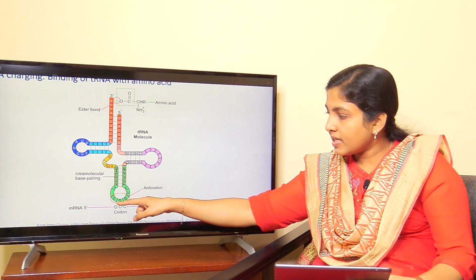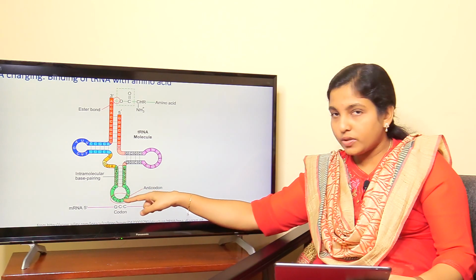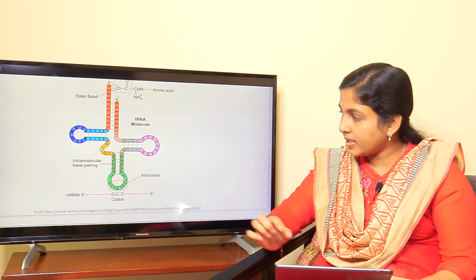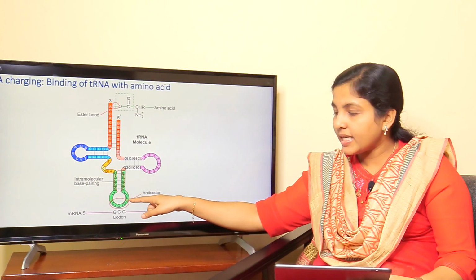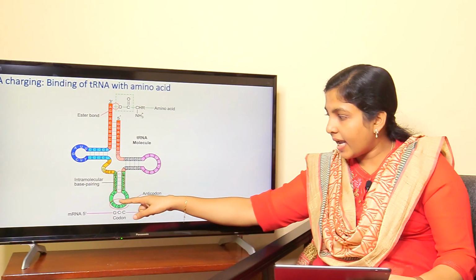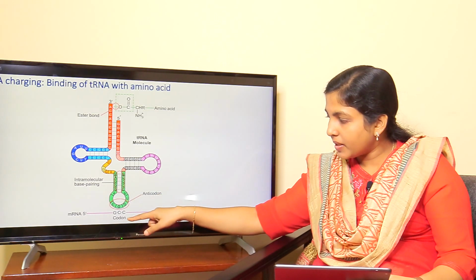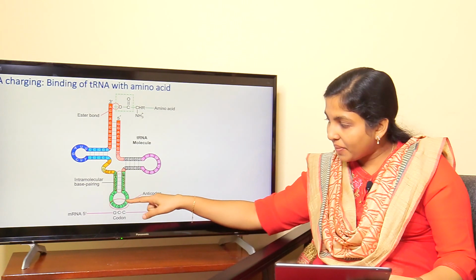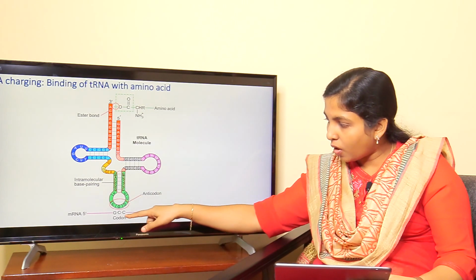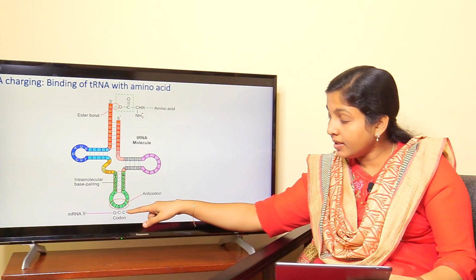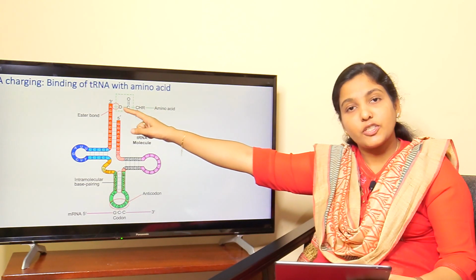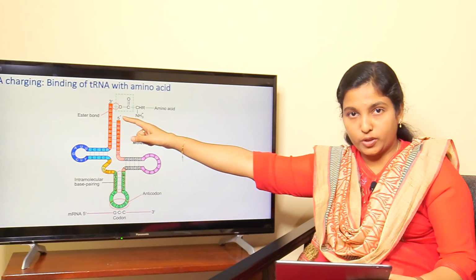You can see the 3 nucleotides at these regions, and this is called the anticodon. This anticodon is complementary to the codon present in the mRNA molecule, and based on this codon anticodon recognition, the proper amino acid will be attached to the 3' end of the tRNA molecule.